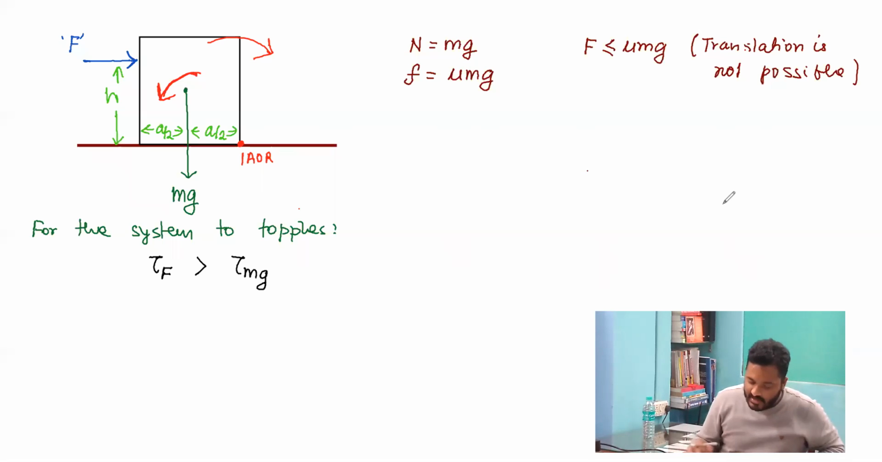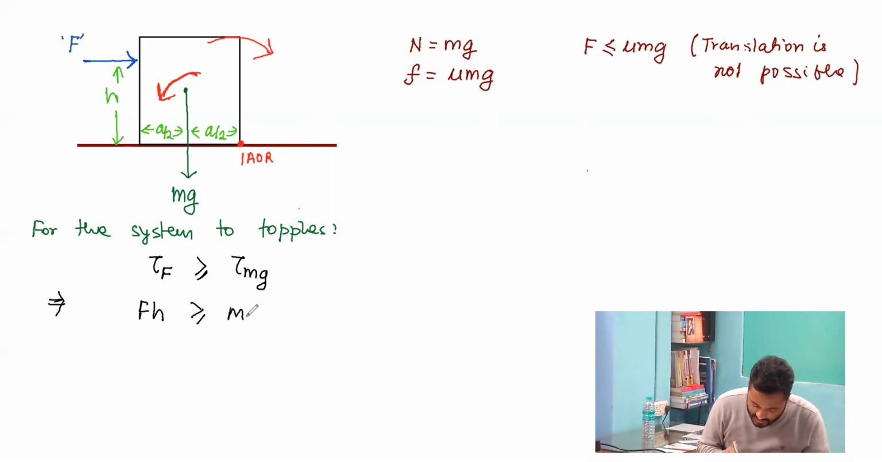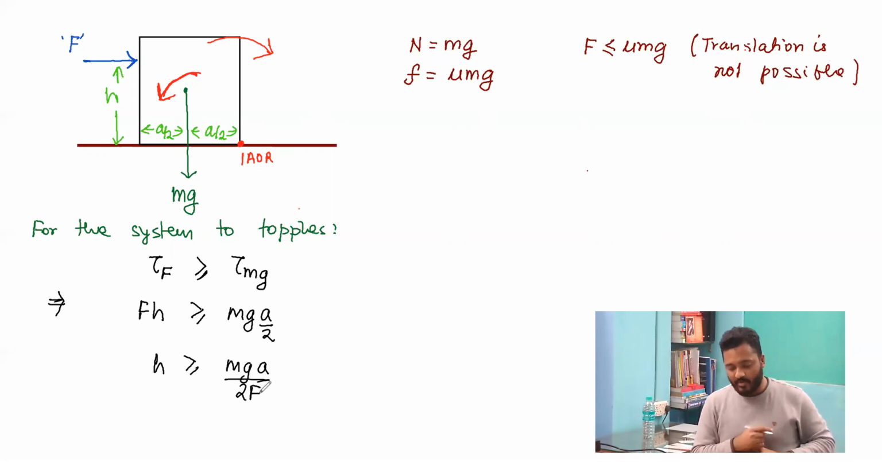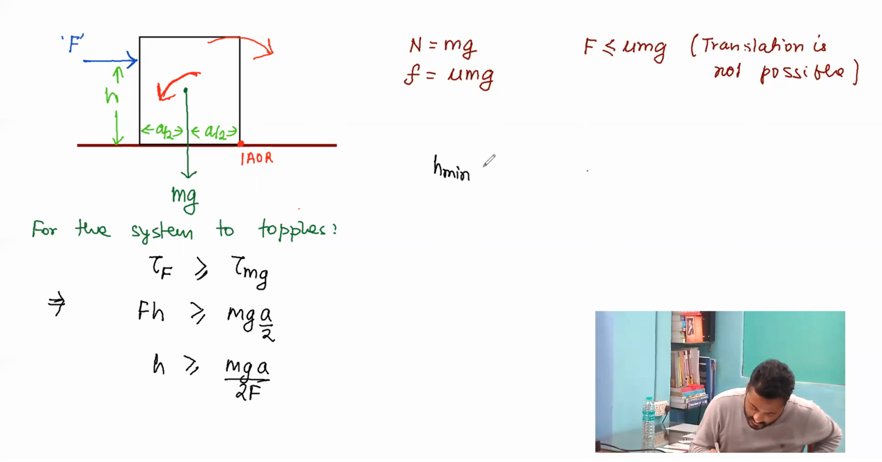So over here we say that if the torque produced by the applied force just becomes greater than that of mg, we are solving the case of equality. So over here I can write that F into H is greater than equal to mg into a by 2. So over here we get H is greater than equal to mg a upon 2F. So the minimum height for toppling can be written as, H must be greater than equal to, so we are taking the sign of equality.